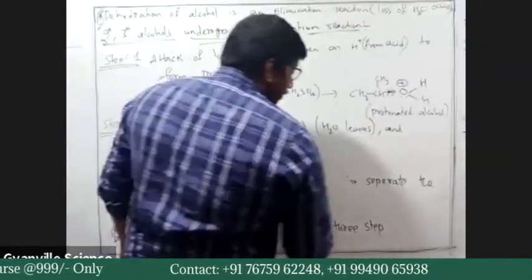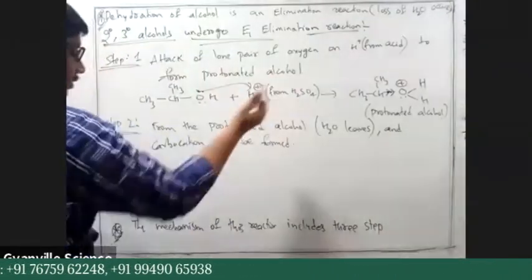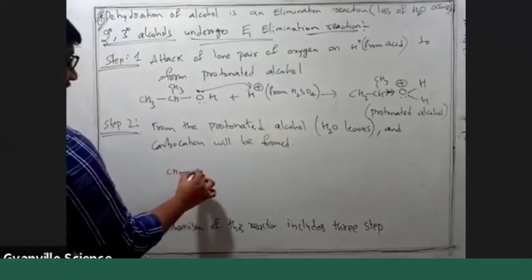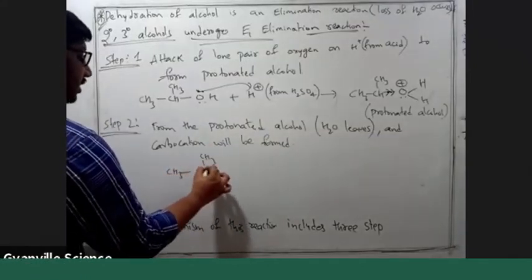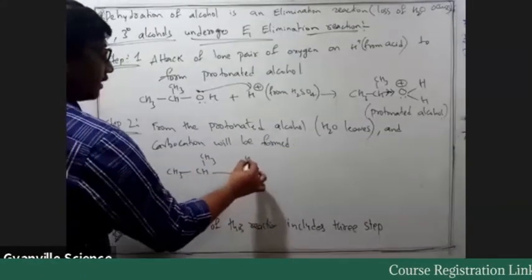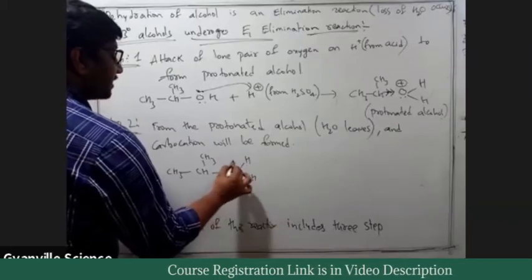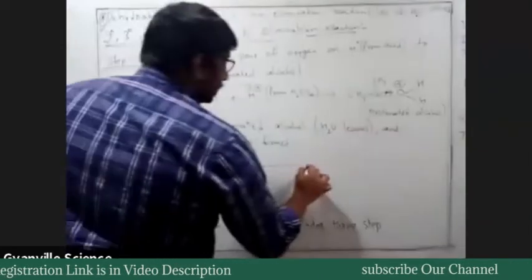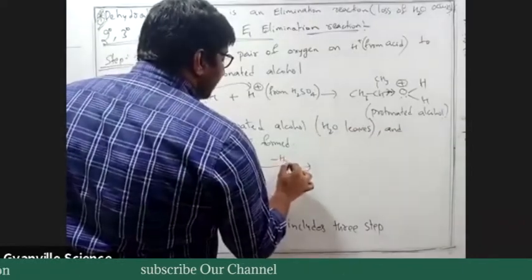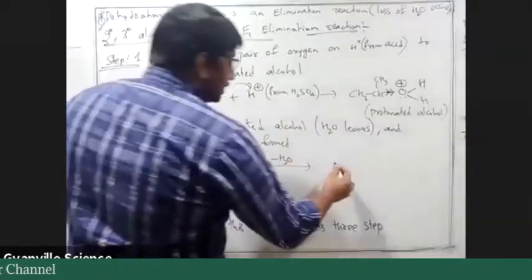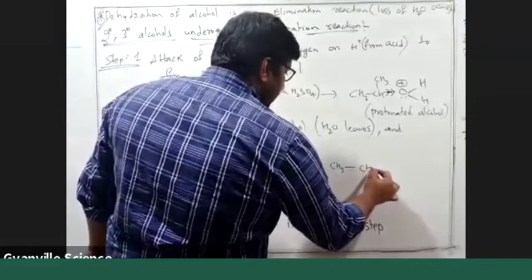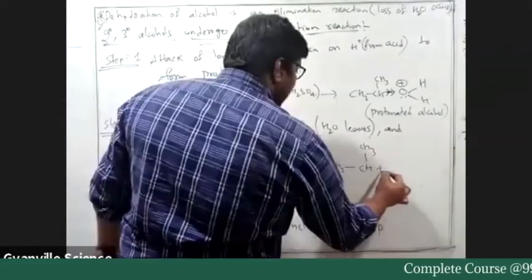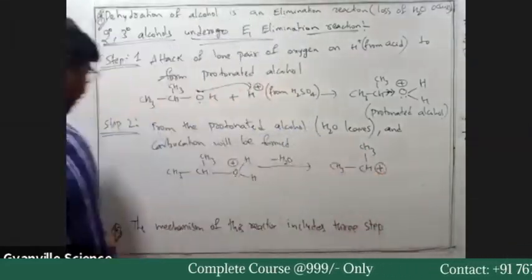So we can write CH3, CH3, OH, one lone pair is present, positive charge. Loss of H2O occurs here, and we'll end up with CH3, CH3 carbocation. As H2O is lost, carbocation formation occurs.